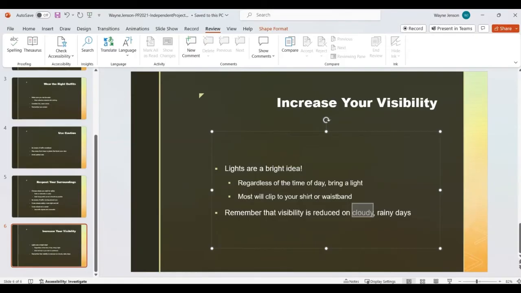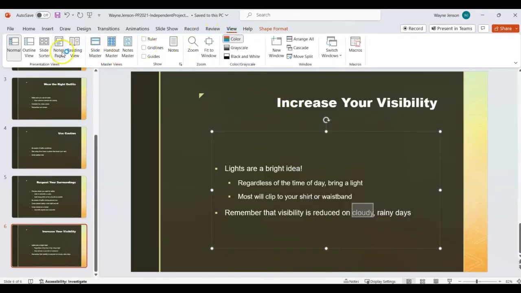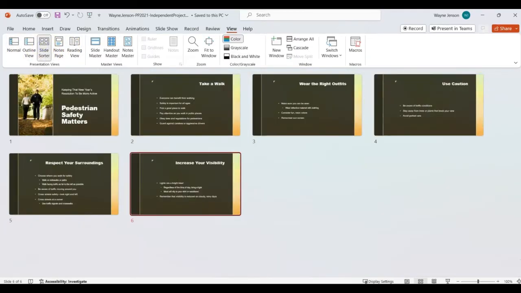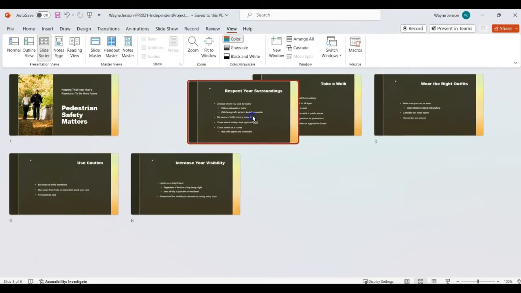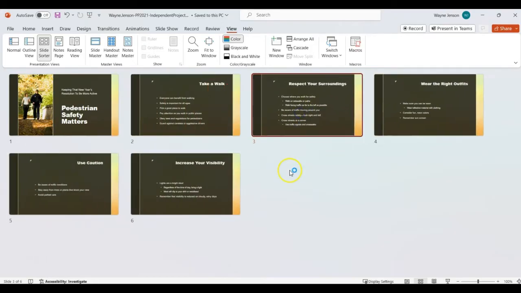And we're on to step number 9. So step number 9, we're going to adjust the slide order. So we want to go to the View tab and select the Slide Sorter view. And we want the Pedestrian Safety Matters, the title slide, to be first. We want Take a Walk to be second. We want Respect Your Surroundings to be the third slide. So we need to move that up to where it's the third slide.